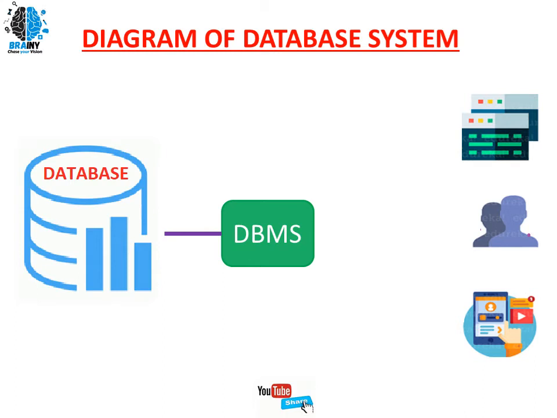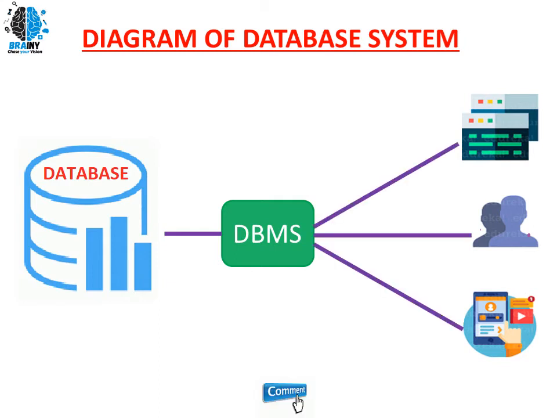This interface, or medium, through which you interact with the database, is going to record all the management of the data, as well as the different transactions you do on the data. It is going to record each and everything. So it provides a bridge, or interface, between users and the database.